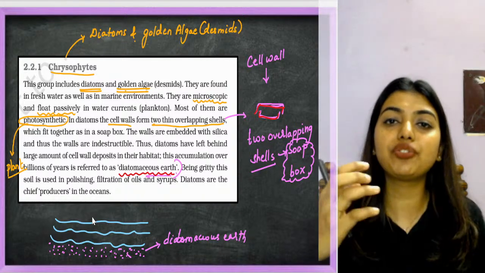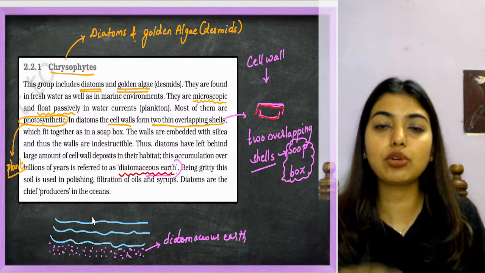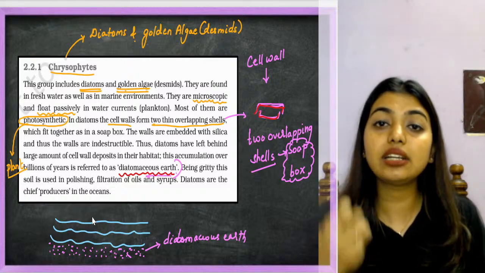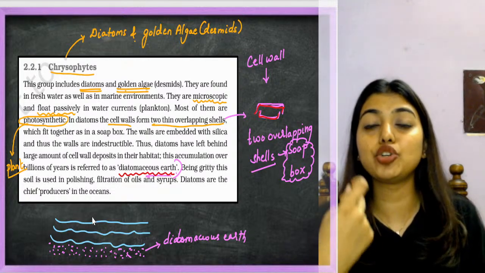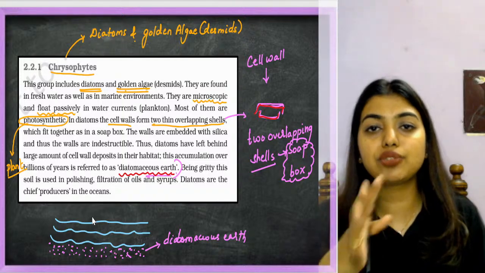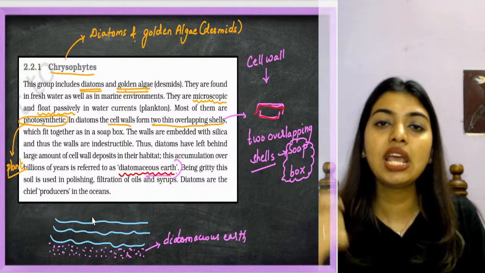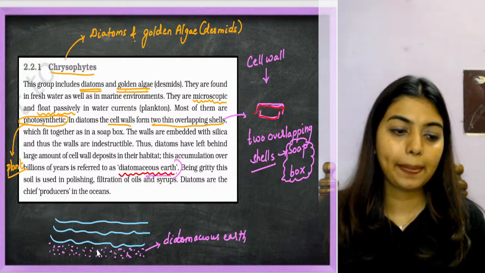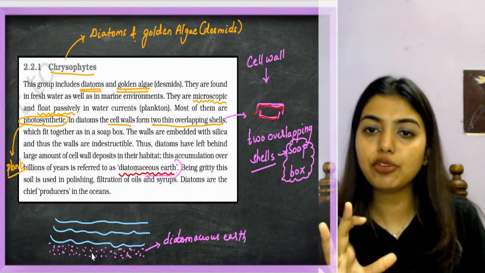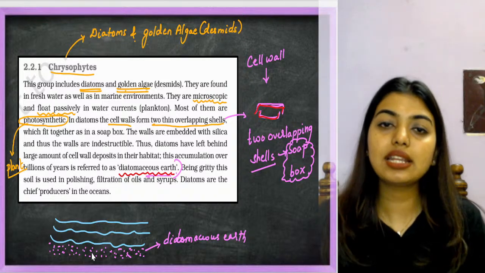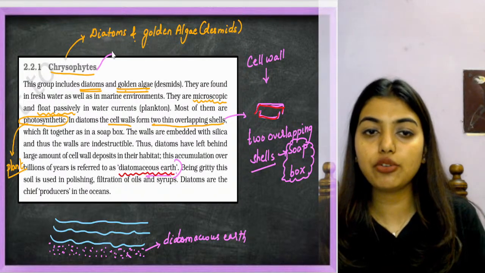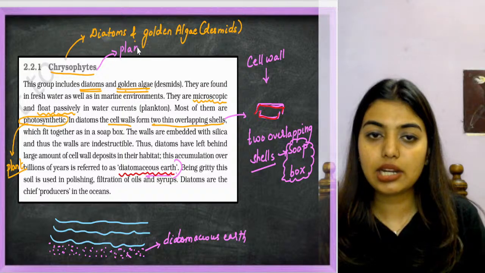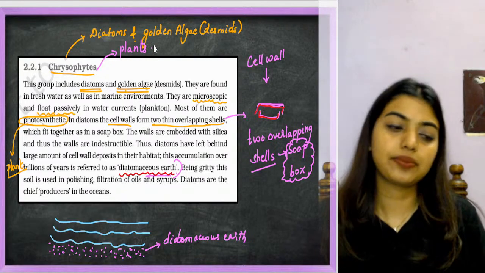Over billions of years this silica settles at the sea bottom, the habitat, and is later called diatomaceous earth, which is extracted and used for polishing and filtration. Got it? This is the whole recap of chrysophytes, and this is one of the reasons why we put chrysophytes under plants.